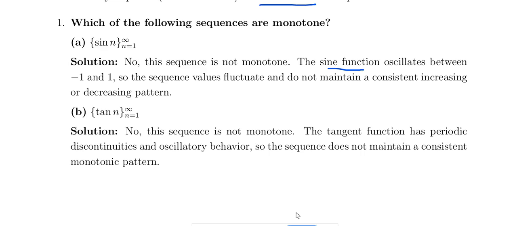The sine function is an oscillating function that lies between -1 and +1. So the sequence values fluctuate and don't maintain a consistent increasing or decreasing pattern. So this is not a monotone sequence.